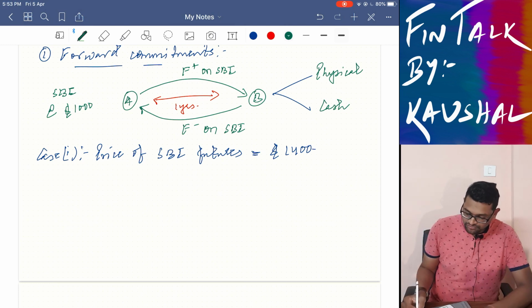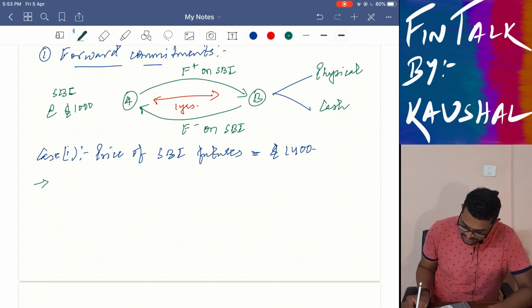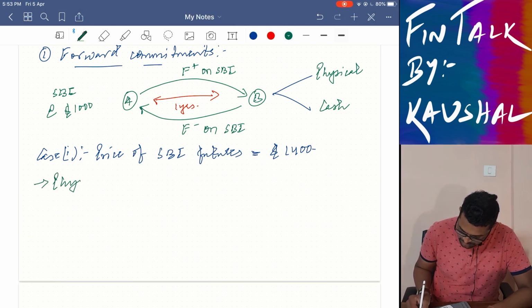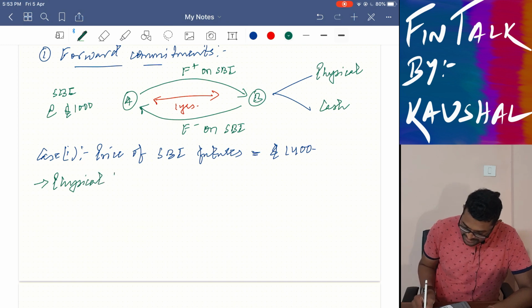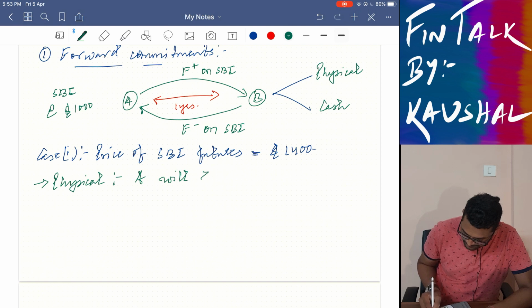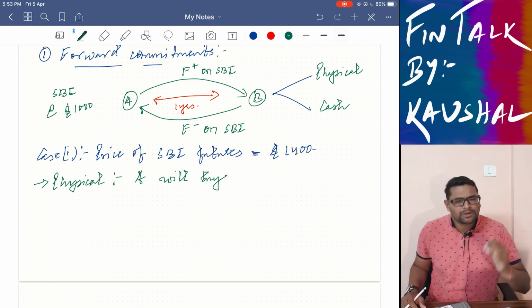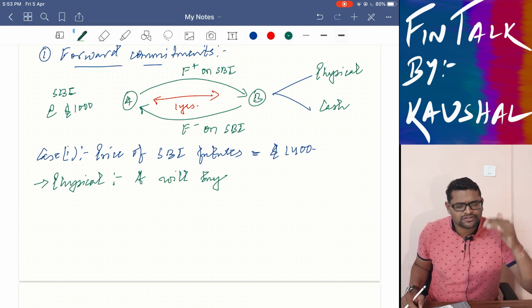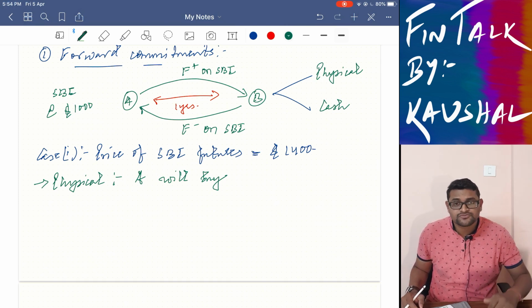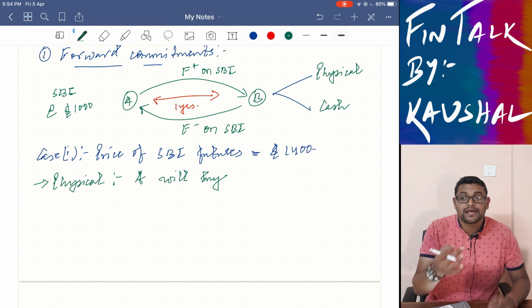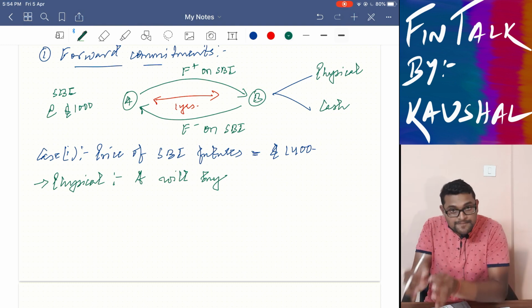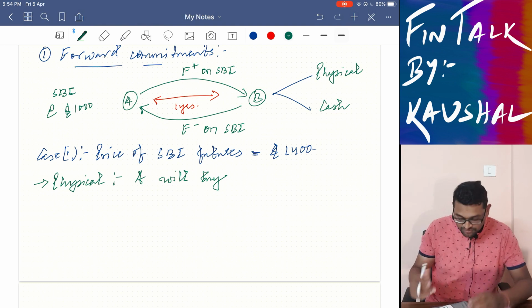So far as physical settlement is concerned, A has entered into a contractual obligation to buy, no matter whether the futures price rises or falls. A is bound to buy by paying $1,000 for the SBI futures.